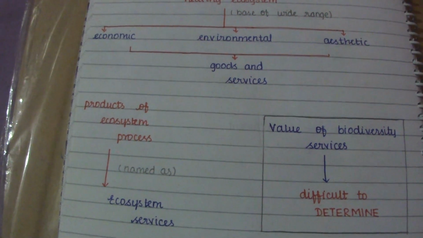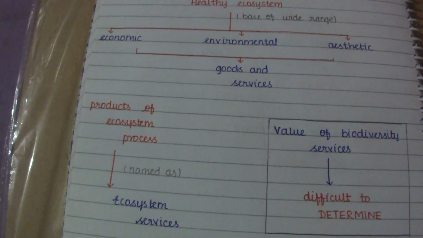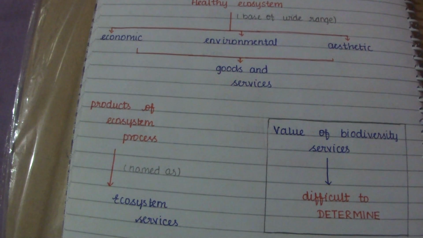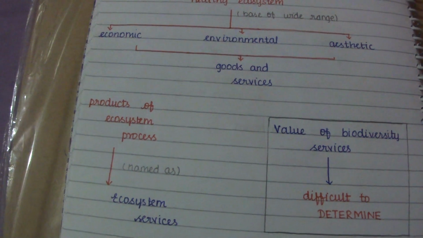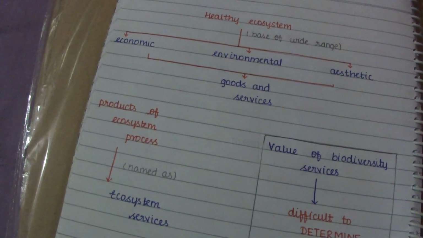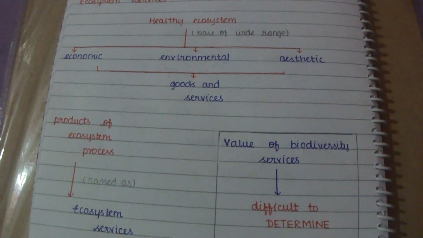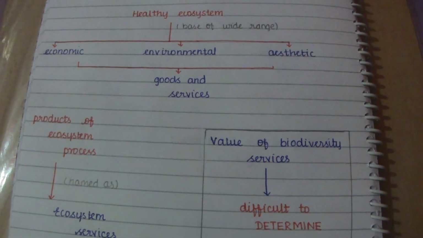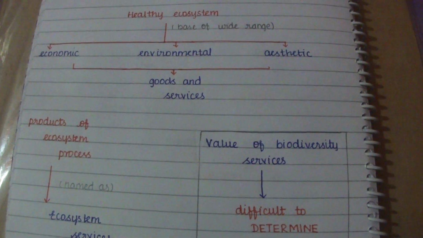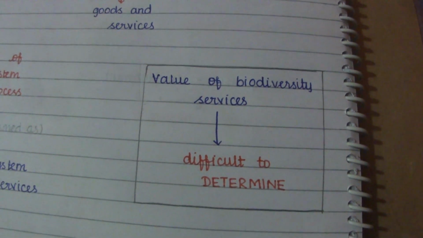Now, when we discuss a healthy ecosystem, a healthy forest ecosystem purifies air and water, mitigates droughts and floods, cycles nutrients, generates fertile soil, and provides wildlife habitat.